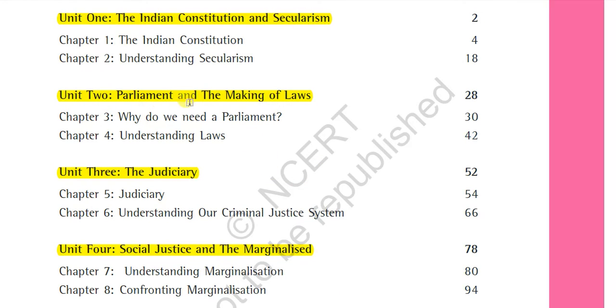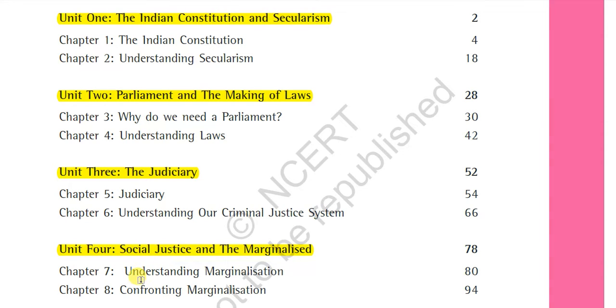Unit number 2, that is Parliament and the Making of Laws. Chapter 3 talks about why do we need a parliament? Why do we need a legislature? Parliament means the central legislature. And chapter number 4, Understanding Laws. Unit number 3, that is Judiciary. Chapter 5, Judiciary. Chapter 6, Understanding our Criminal Justice System.